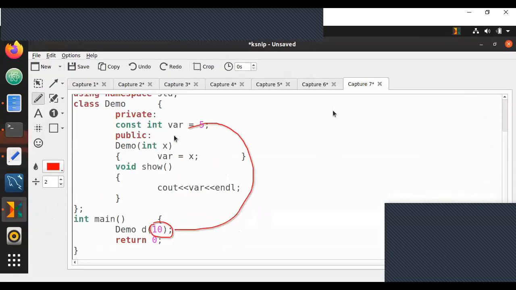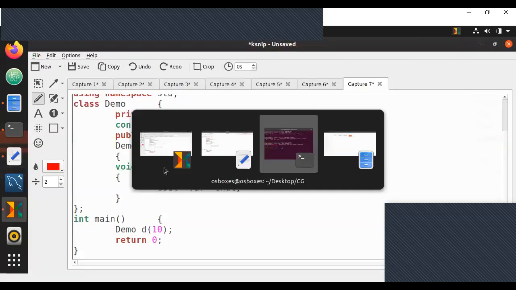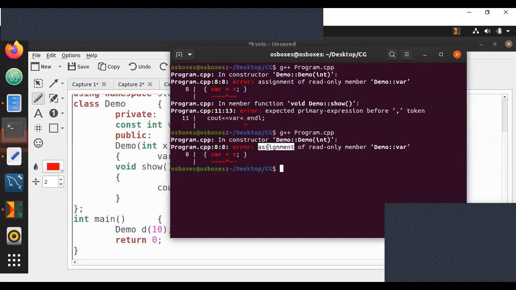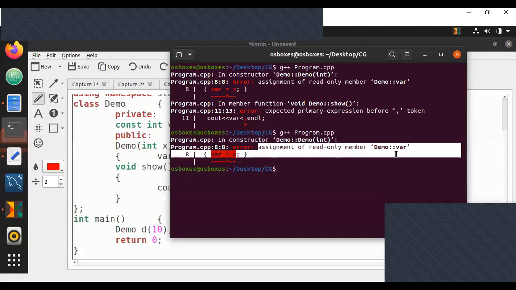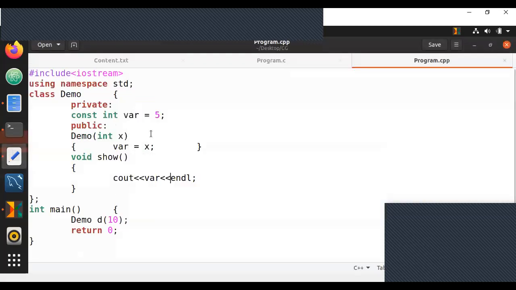You're sending 10 over here and you're storing it into a variable var. But var is a constant. Since it's a constant value, you cannot change a constant value. So you'll always get an error whenever you try to change a constant value, as you cannot assign a read-only member. You cannot assign a read-only variable. That is the error I'm getting.